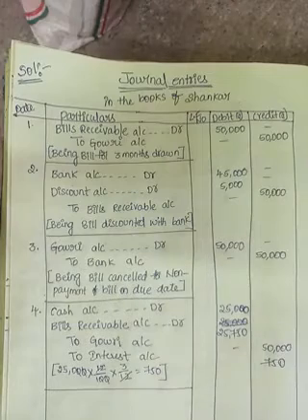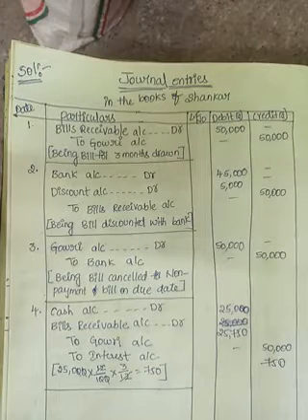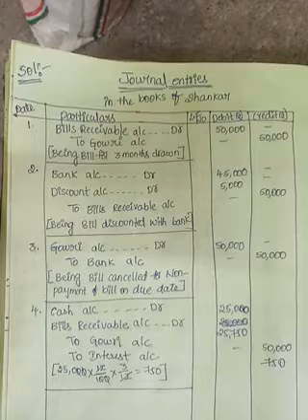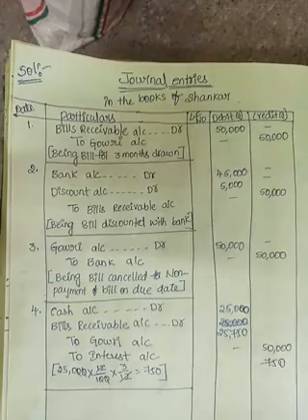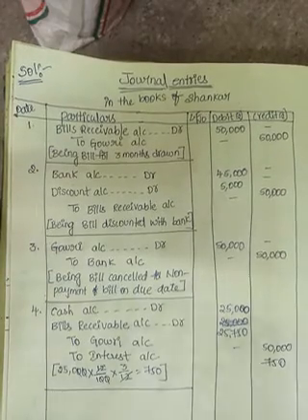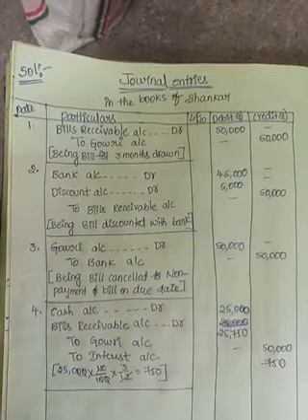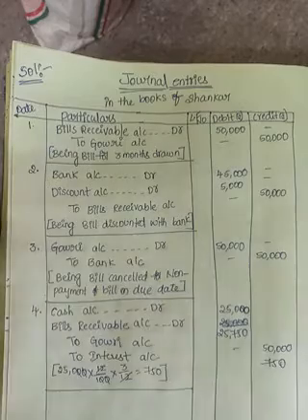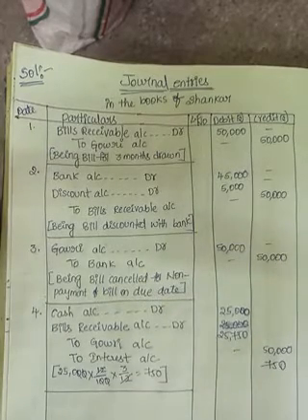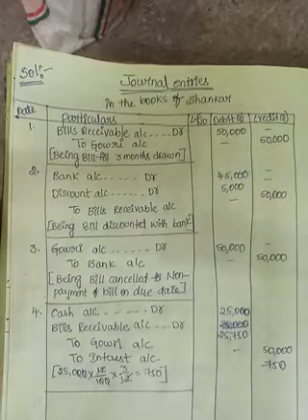Okay, for this write down the narration: being payment of rupees 25,000, new bill for the balance amount, together with interest and 3 months.